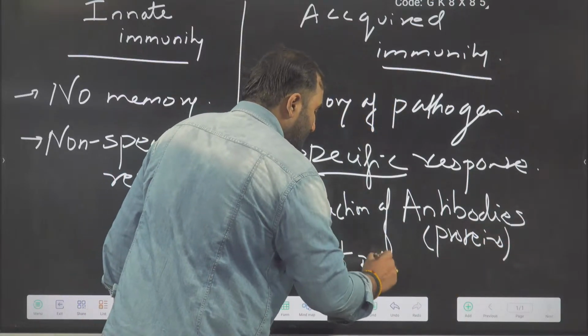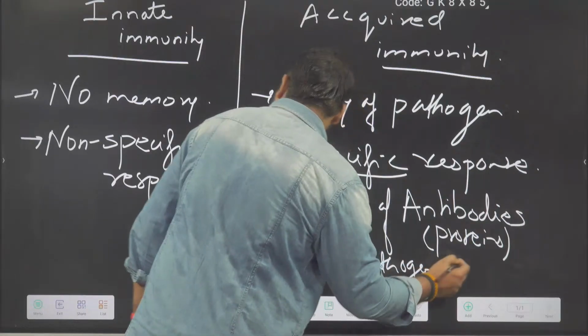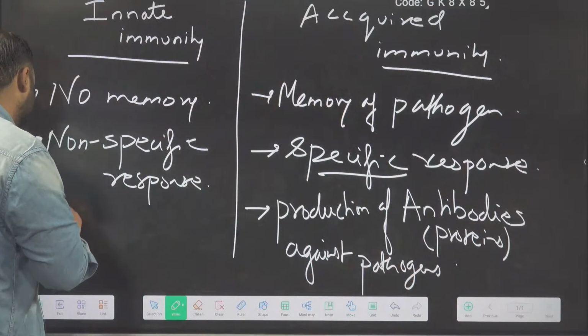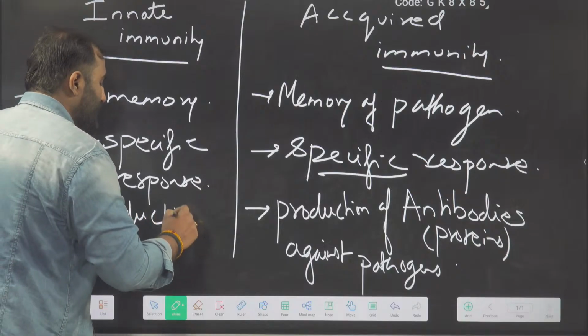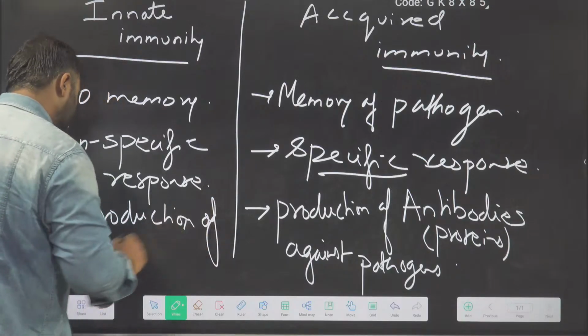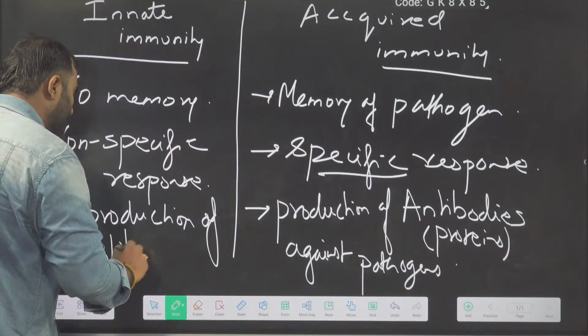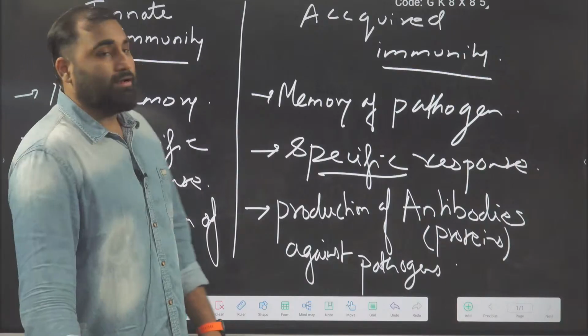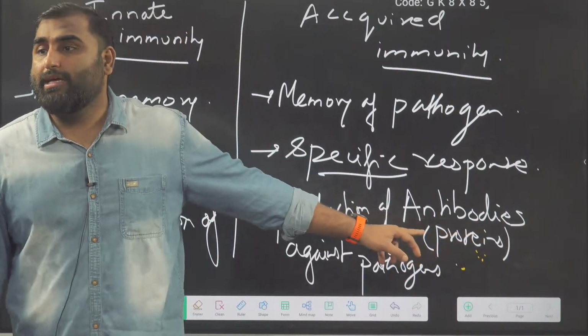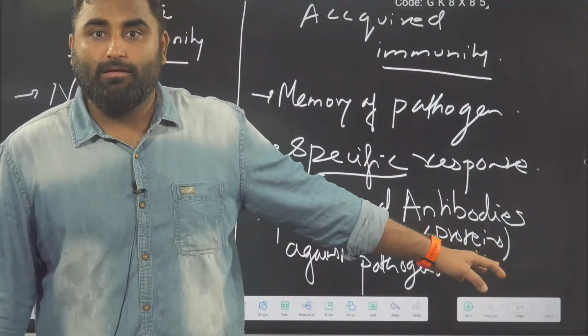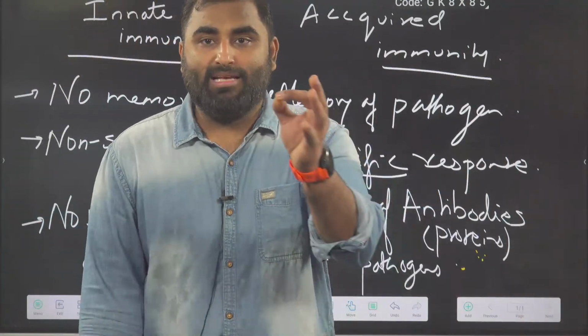But here in innate immunity, there is no production of antibody. Are we clear? Very, very important. In acquired immunity, we are producing antibodies.